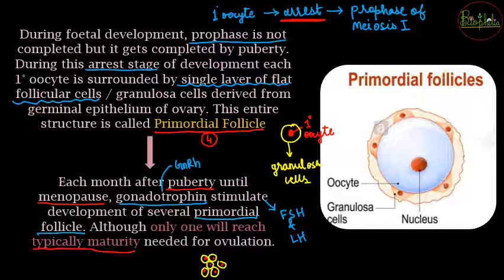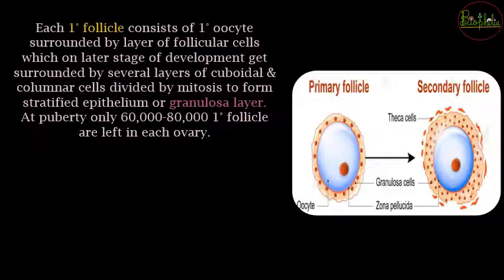These primordial follicles will actually undergo the stimulation, और वो आगे जाके develop करेंगे, but the development will only be successful for one single primordial follicle. एक ही primordial follicle आगे जाएगा, and it will develop into the next stage. Now once the single primordial follicle is going to get developed, वो form करेगा into the primary follicle.